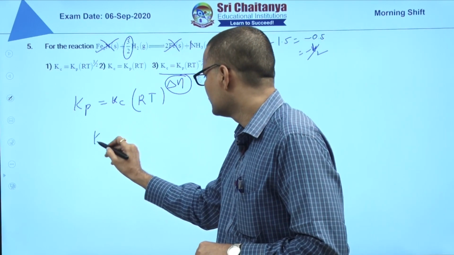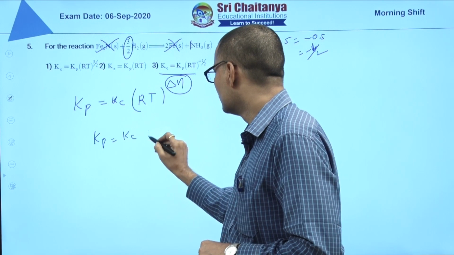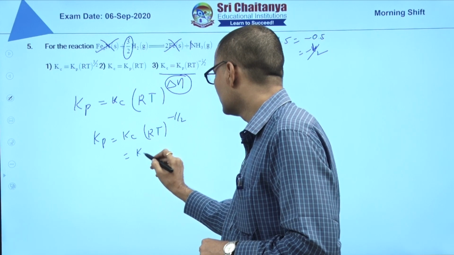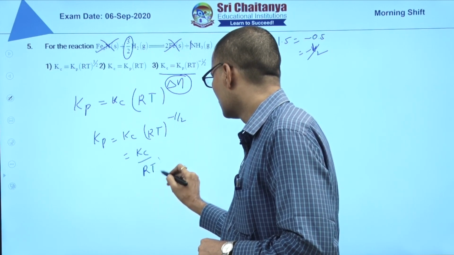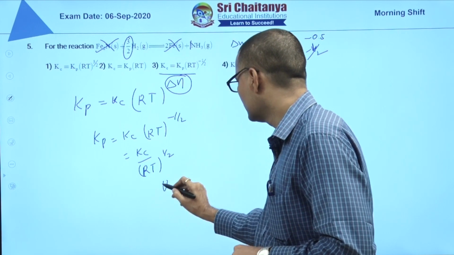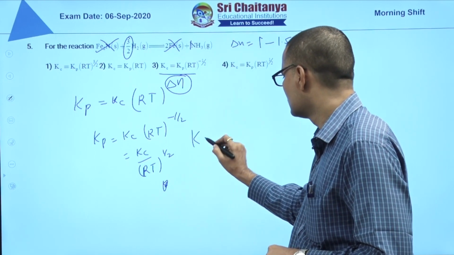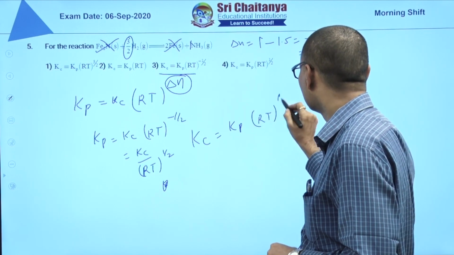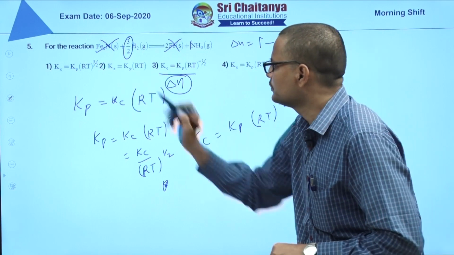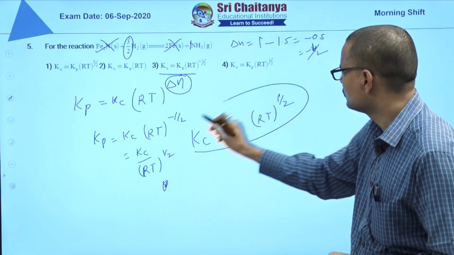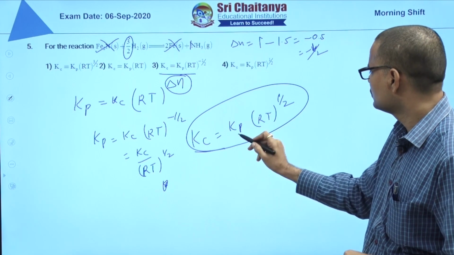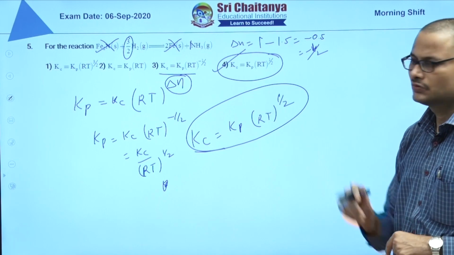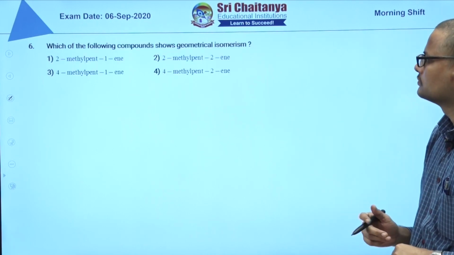So when you write, Kp is equal to Kc into RT power minus 1 by 2. So Kc by RT power 1 by 2. Then Kc is equal to Kp into RT power 1 by 2, because Kp is given. So you convert that. Kc is equal to Kp into RT power 1 by 2, which is there in option 4. So answer is 4. Next, sixth question.